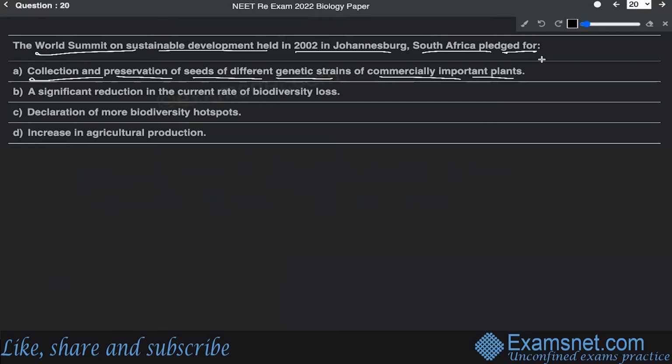No, this cannot be the option, definitely. Then a significant reduction in the current rate of biodiversity losses. Yes, this is the correct answer, because the summit that was held in 2002, and particularly on the sustainable development, the main motive was to reduce the rates of the biodiversity losses that was occurring at a very high frequency. So option B is the correct answer. Declaration of more biodiversity hotspots, again, no. Increase in the agriculture production, again, no.